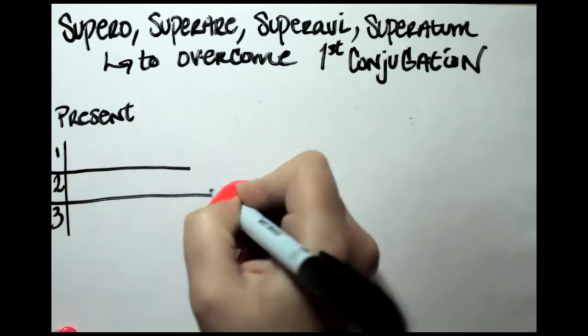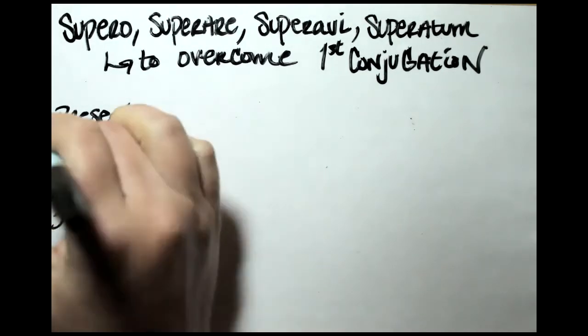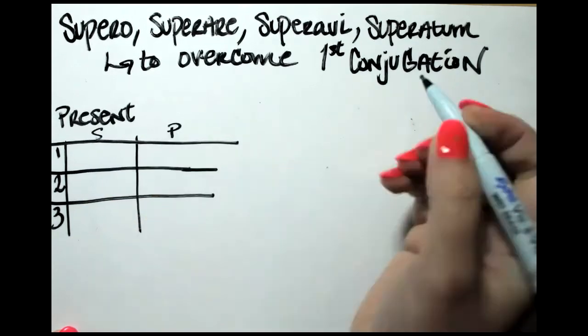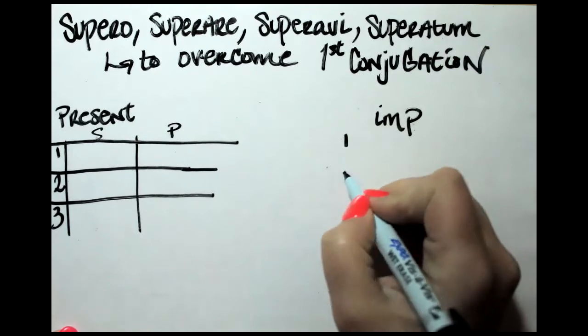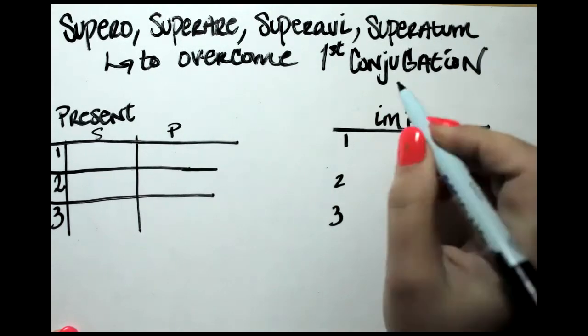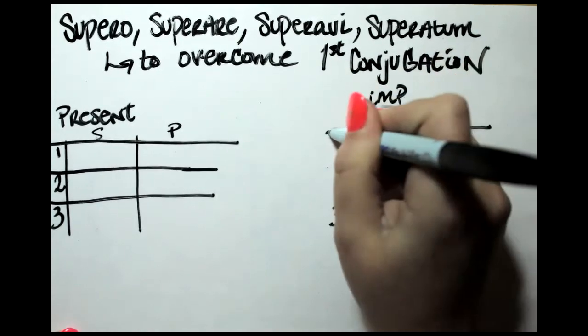Then you don't get to see me write far too small. That's gonna be way too small. Oh goodness. Far too small for the word I have. Okay, so there's singular and there's plural. We have imperfect. 1, 2, 3. Well, I didn't leave myself anywhere to write. Put imperfect up here. Oh, so messy.